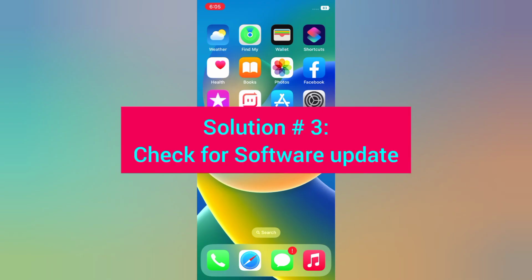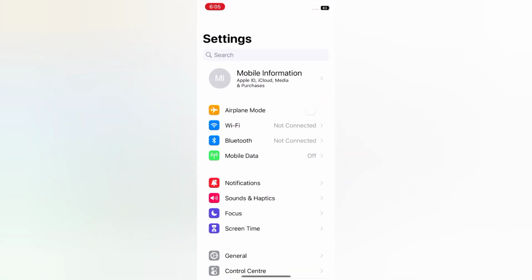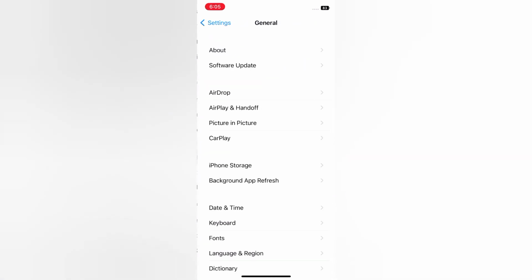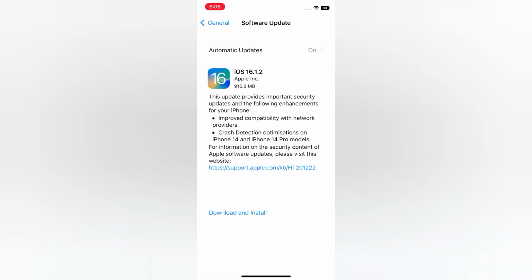Solution 3. Check for software update. Open the Settings app on your iPhone. On the settings page, scroll down, tap General. On the General page, tap Software Update. Software update is available. Tap Download and Install to upgrade the iOS.